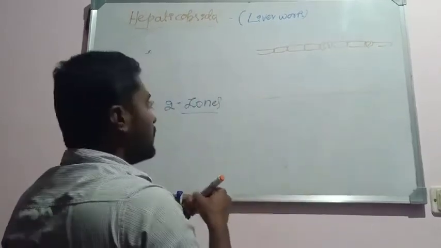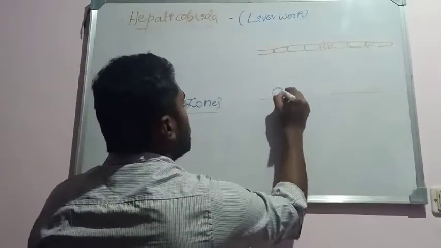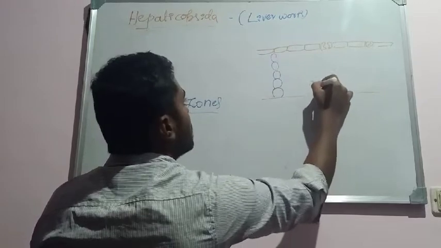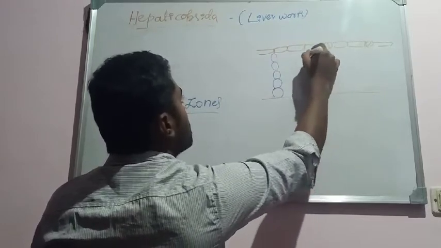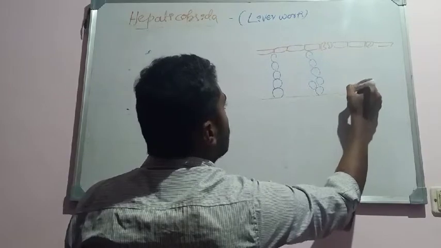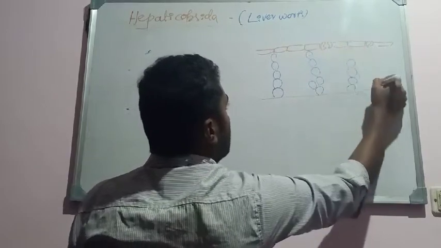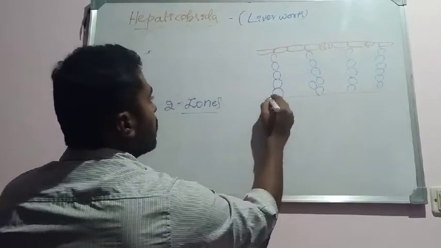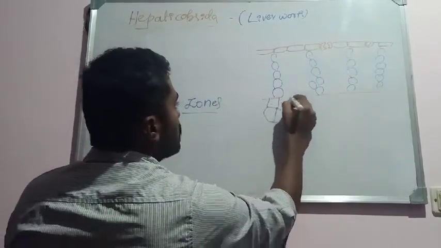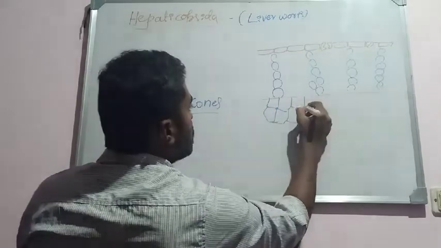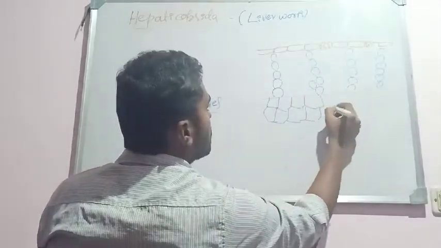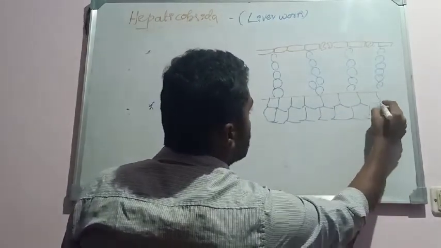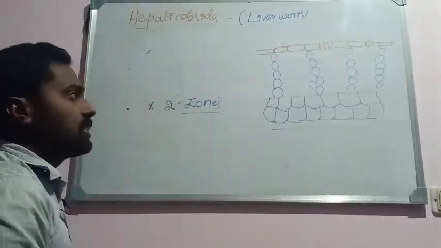The upper zone is what is known as the photosynthetic zone. It consists of assimilatory cells or photosynthetic cells, meaning the cells which are green in color. These are the assimilatory cells or photosynthetic cells, whereas the lower zone is the storage zone. The upper part of the thallus is photosynthetic in nature, whereas the lower zone stores the reserve food material. Hence this is called the storage zone.